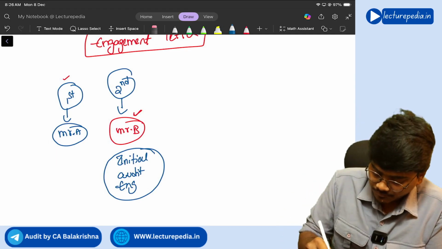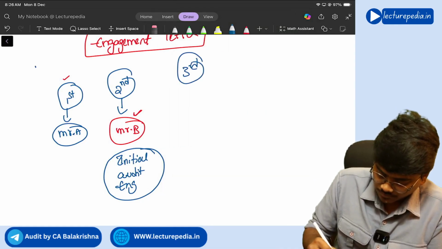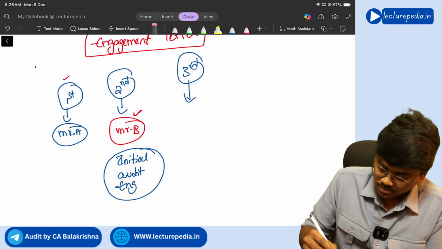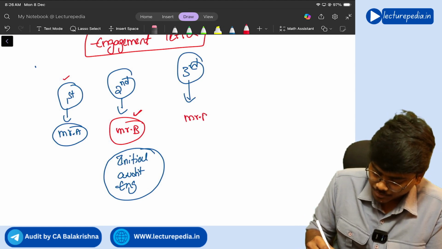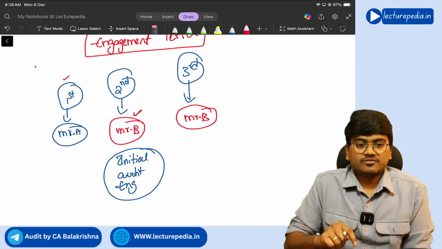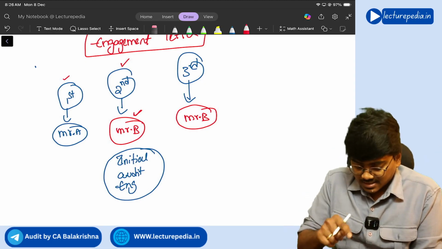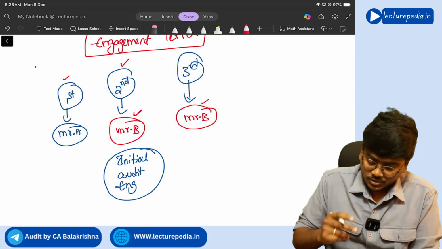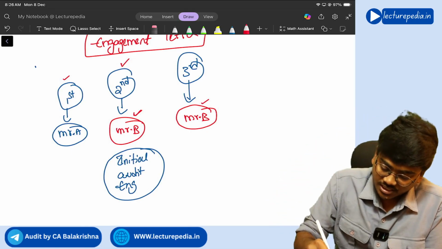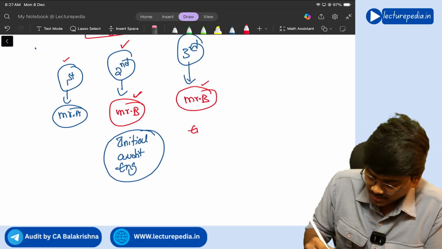Yes. Next, for the third year, let's say, for example, for the third year also, Mr. B only got appointed as auditor. Understand? Now, this is a recurring audit for Mr. B, because in the previous year also Mr. B only did the audit, and in the current year also, again for Mr. B only, this audit engagement has been allotted. Correct or not? Now, in this situation, tell me whether Mr. B will give an engagement letter again.